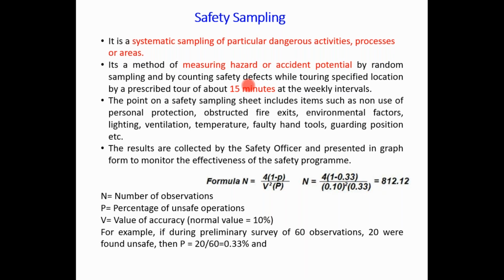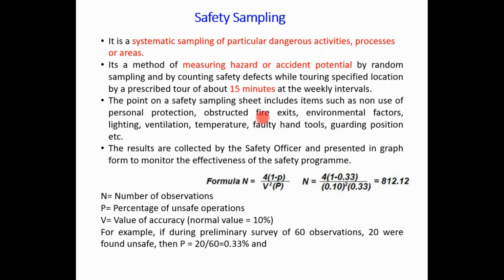The points on a safety sampling sheet include items such as non-use of personal protection, obstructed fire exits, environmental factors, lighting, ventilation, temperature, faulty hand tools, guarding position, etc. All these points should be inspected by a person who is an expert in safety sampling points. The results are collected by the safety officer and presented in terms of tables, calculations and graphs. For safety sampling, there is a guideline, there is a formula.